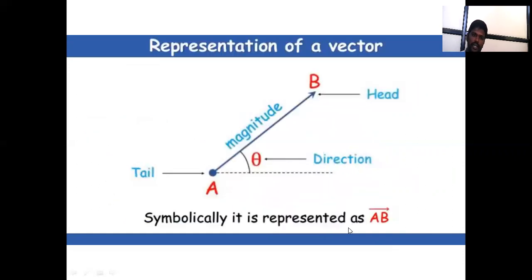Next, representation of a vector. Symbolically, it is represented as AB bar. That is A to B, the magnitude of AB, and the angle is theta, which gives the direction. That is the representation of the vector. Symbolically, it is represented as AB bar.